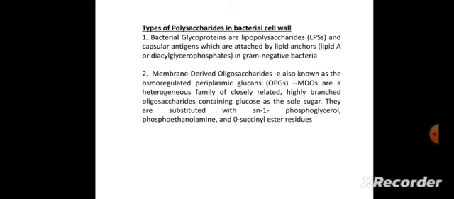Types of polysaccharides in bacterial cell wall. Bacterial glycoproteins are lipopolysaccharides and capsular antigens which are attached by lipid anchors. In gram-negative bacteria, there are membrane-derived oligosaccharides, also known as osmoregulated periplasmic glucans. MDOs are a heterogeneous family of closely related, highly branched oligosaccharides containing glucose as the source sugar. They are substituted with sn-1 phosphoglycerol, phosphoethanolamine and O-succinyl ester residues.